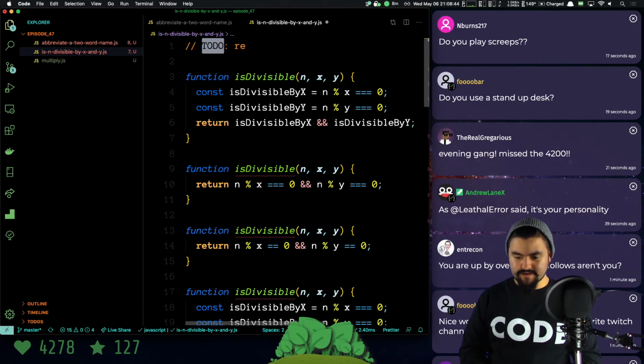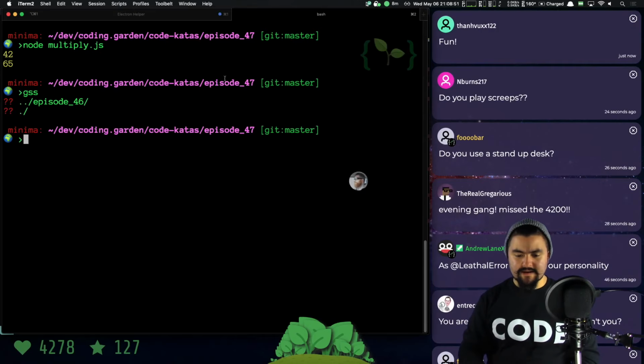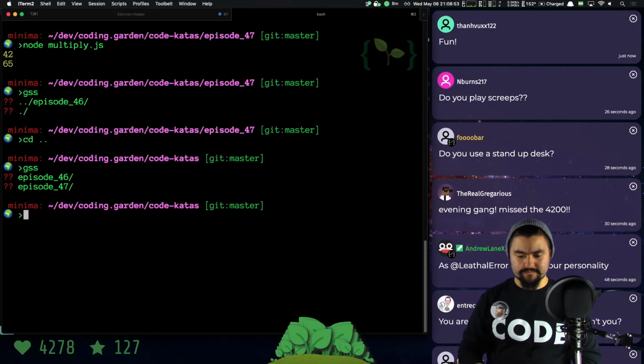To do, rename this file. Okay, I'm going to push this code up to GitHub. Those of you that are interested in it can pull it down.